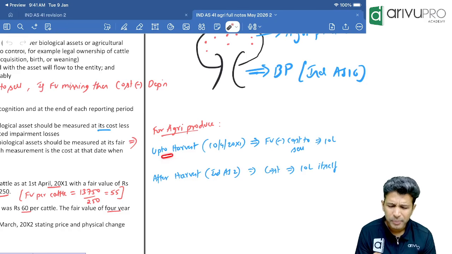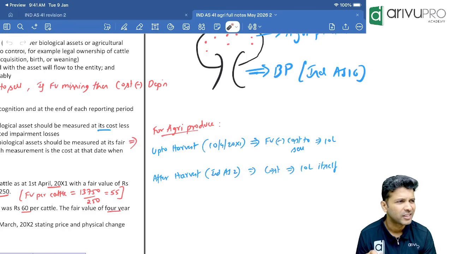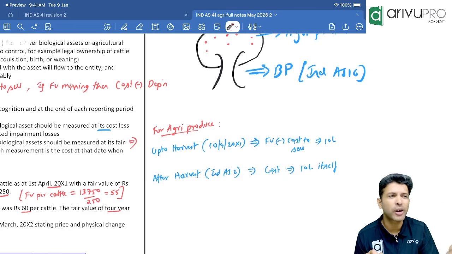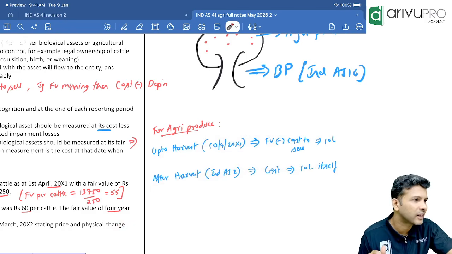No, this will not be depreciated because these assets will last for more than 1 year or less than 1 year. Depreciation will come for cows, goats, and all. For agricultural produce, you will not calculate depreciation. He's asking, sir, how do you calculate depreciation? Based on useful life.